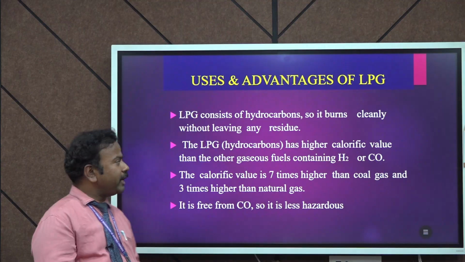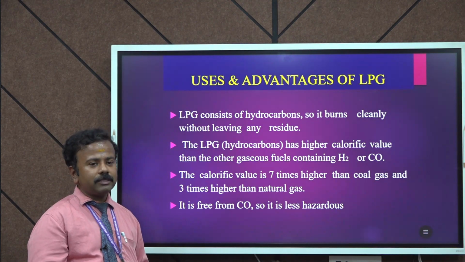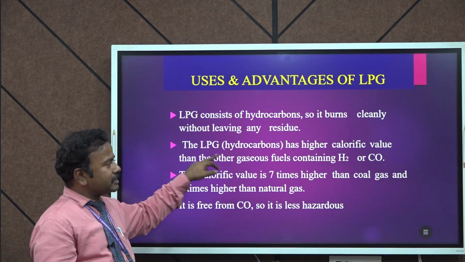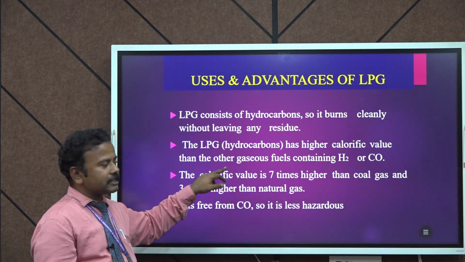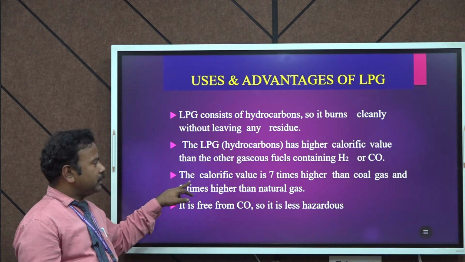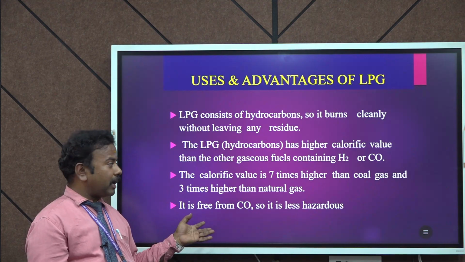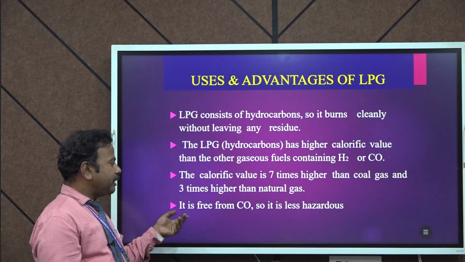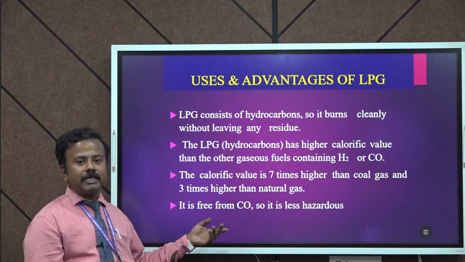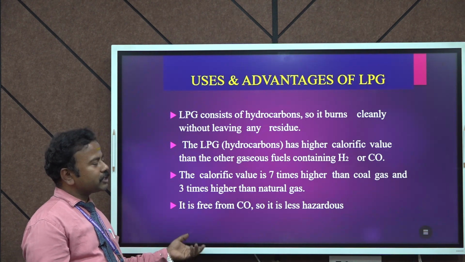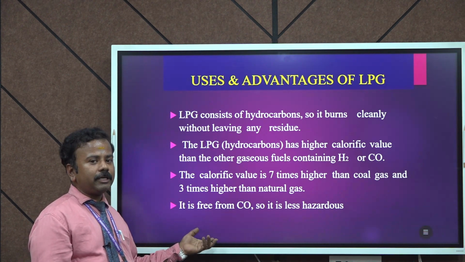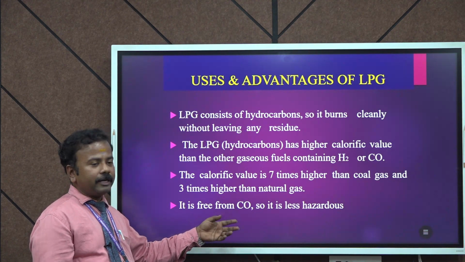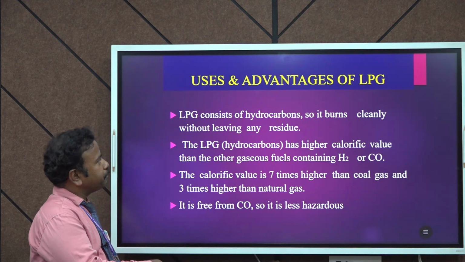Then the uses and advantages of the LPG. LPG consists of hydrocarbons and it burns easily without leaving any residue. LPG has a higher calorific value than other gases like hydrogen and carbon monoxide. The calorific value is about 7 times higher than coal gas and 3 times higher than natural gas. Then it is free from carbon monoxide and it is also less hazardous. So these are the main advantages. It does not leave carbon residues, and it is not at all hazardous.